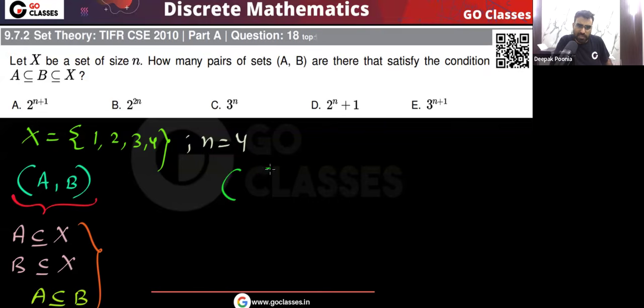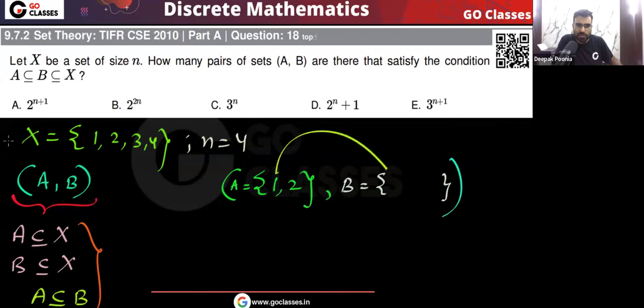So first you understand what this question is asking. Basically the question is simply saying that A should be a subset of B and both A, B should be subsets of X. So for example, let's assume this is A, then in this situation what can be B? You can see that if A is the set {1, 2}, then definitely B must contain 1, 2 because A must be a subset of B. So every element of A must be in B. So definitely 1, 2 should be here. But there can be something extra. For example, I can put 4 here, no problem. Yes or no? So this I should count.